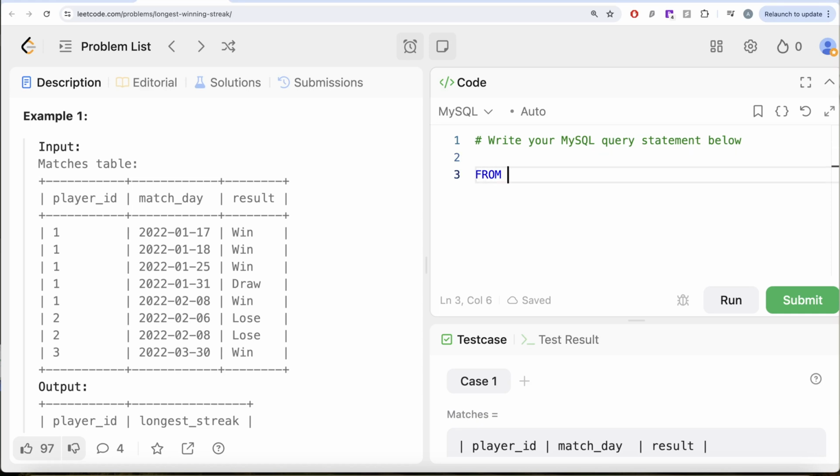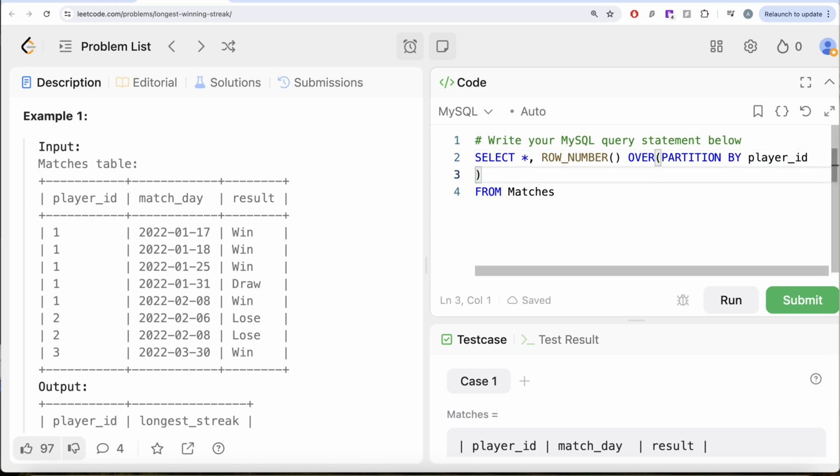From this table called matches, let us return all the three columns and then rank. Let's use row number to rank here, and since this is a window function, we need to write the OVER clause, and then for every player ID we want it, right? So partition by the player ID and then order by the match day in ascending order, and let us alias this as match sequence.